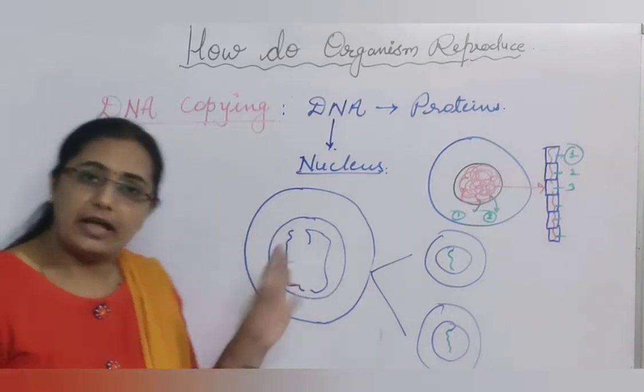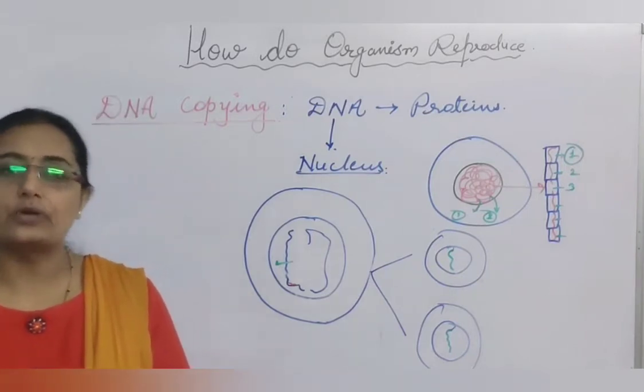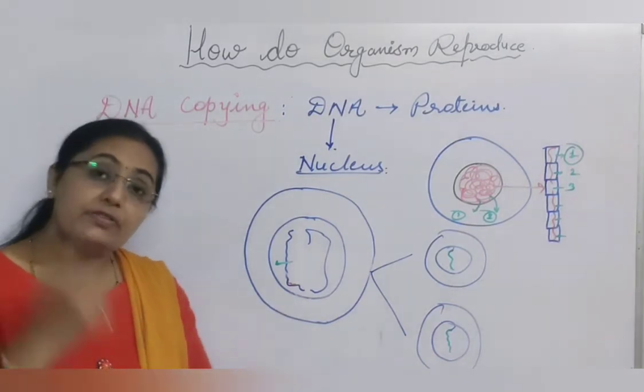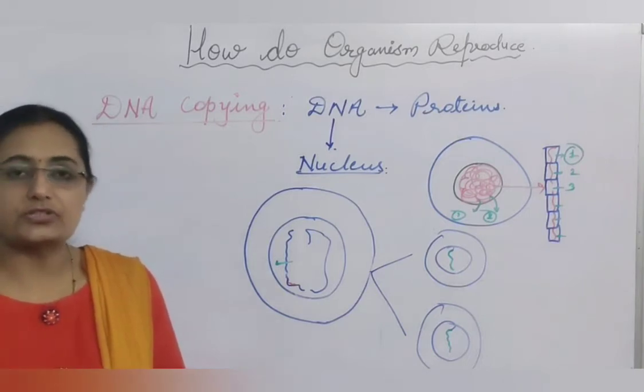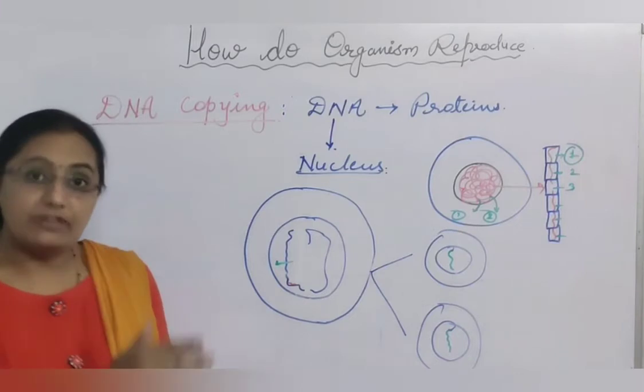In short, DNA replication takes place because of various biochemical reactions. Biochemical reactions, as we have studied in previous classes, mean all those chemical reactions which are carried out in the body of a living organism.